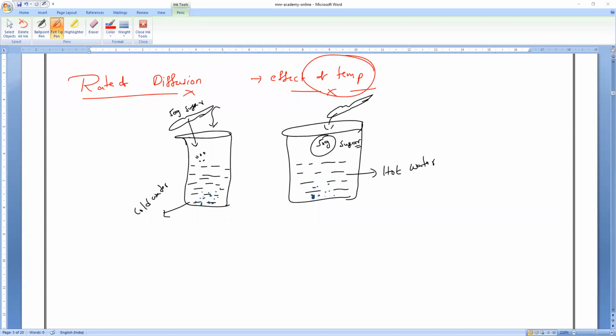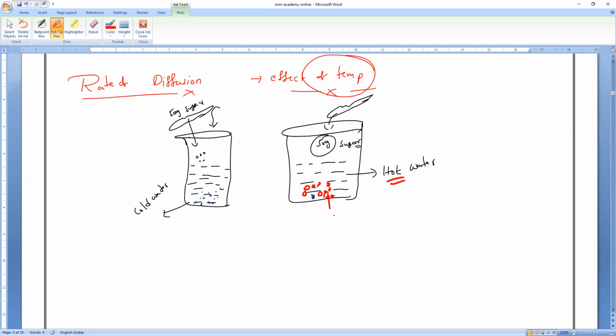What is the reason, guys? Because of the temperature. The temperature is high, so the kinetic energy will be high. When the temperature is increased, the kinetic energy will also be high. The temperature is more here, so the rate of dissolution is much higher. Is it yes or no, guys? All of you? Yes, please. So the rate of dissolution means the sugar will disappear faster because it gets the energy to dissolve more quickly because of the hotness, that is, the high temperature.